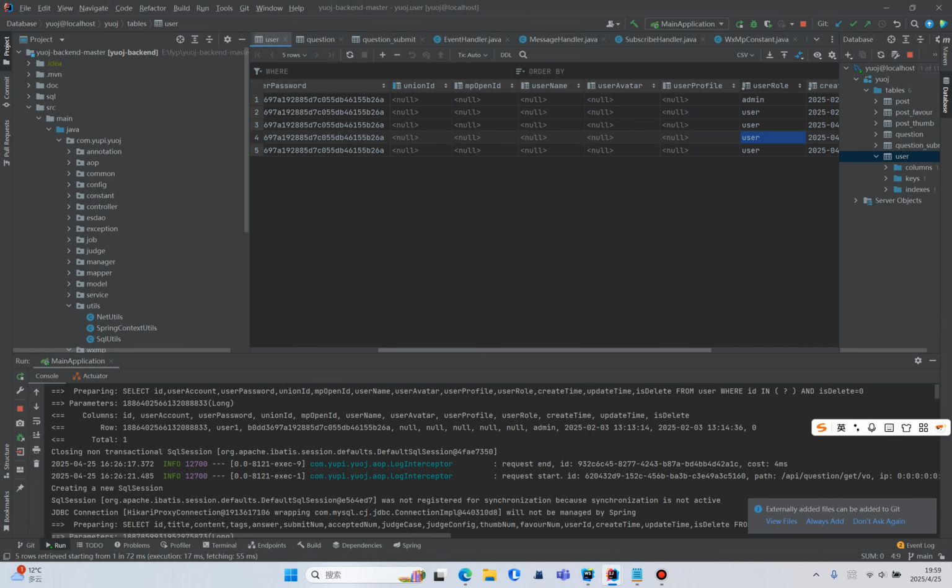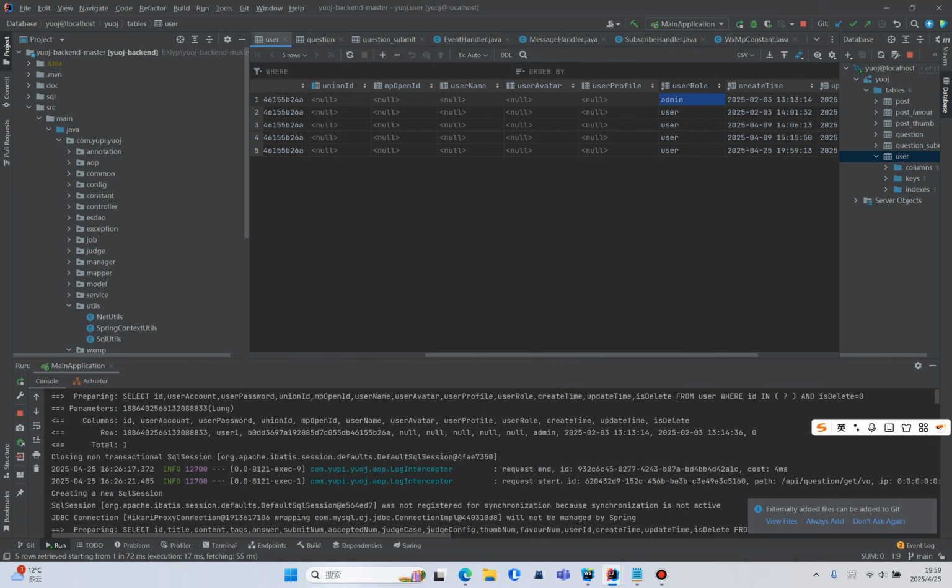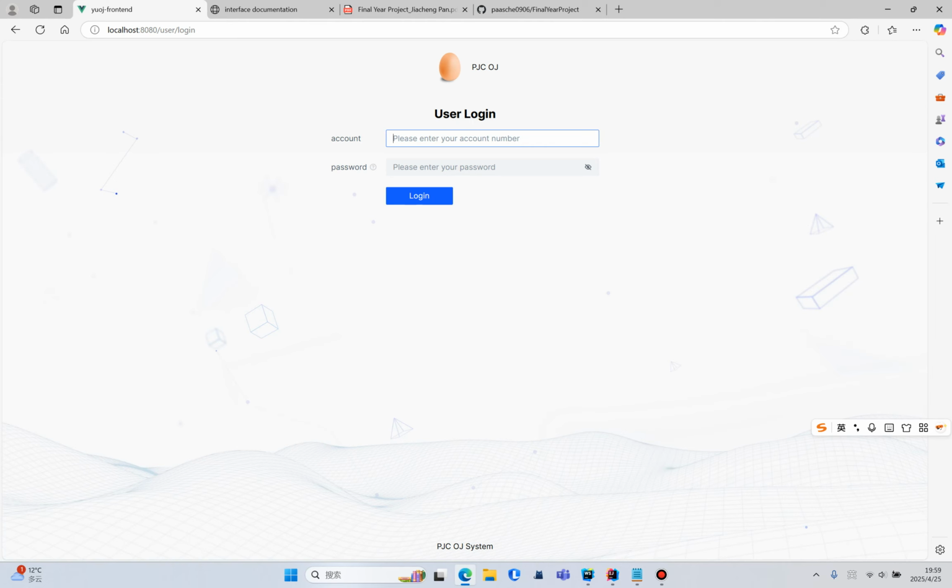Administrator users generally do not provide entry points directly on the web pages. They usually modify the database directly or use code. Here, I set user 1 as administrator, and all others are regular users. After successful registration, log into the system.